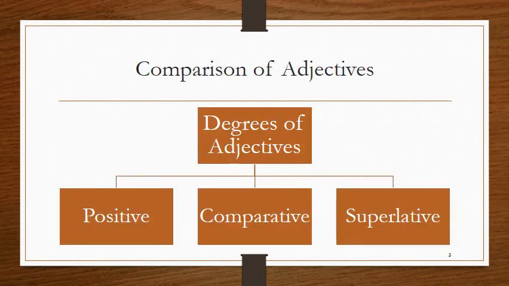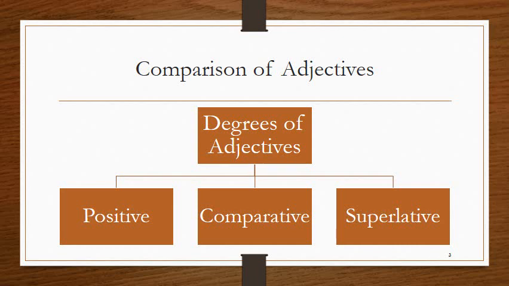When we compare the quality of objects, people or places, we use adjectives of different degrees. We have 3 kinds of degrees of adjectives. The first is the positive degree.